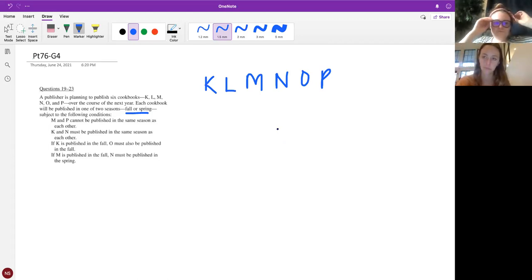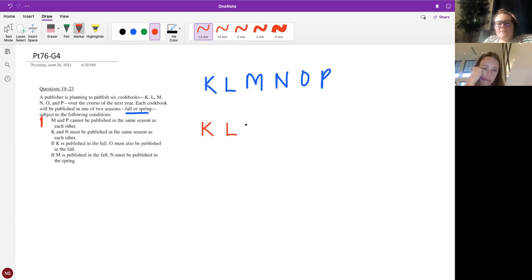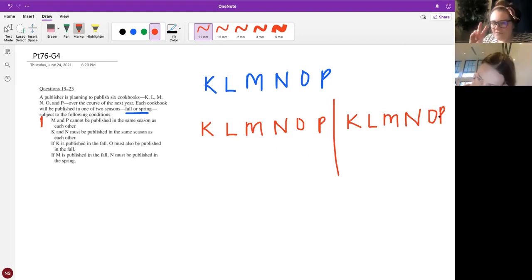All right, so let's go ahead and start with rule number 1. What does this mean? M and P can't be together in fall nor spring. So essentially what that means is if we have M, then we can't have P, right? Or what happens if we have P? Can't have M. So what I would do here is pick one of those and determine that that's what I'm going to base my if-then rule on.